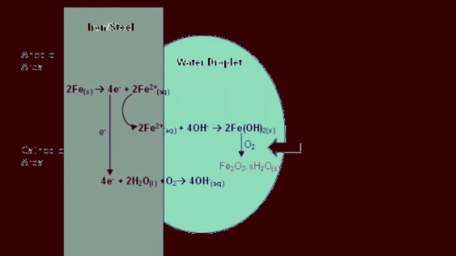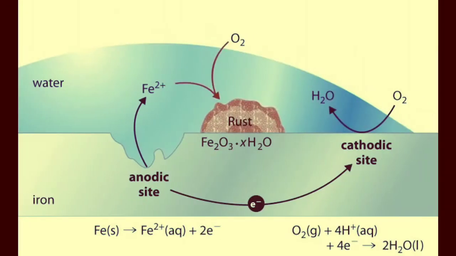Oxidation takes place at the anodic side. You can see on the screen that the anodic side is where damage of the surface takes place and electrons are given out by iron. These electrons move towards the cathodic side, where they react with oxygen and water molecules.